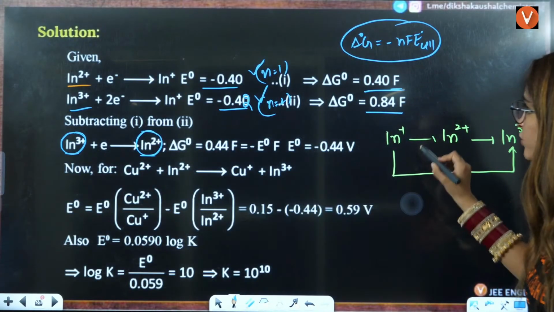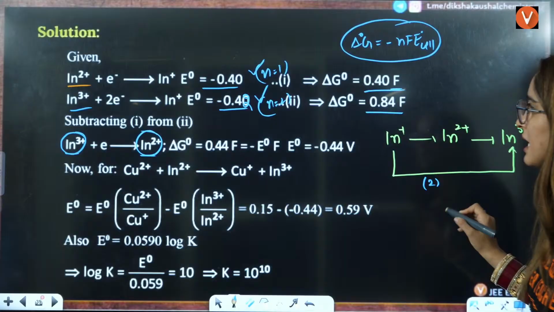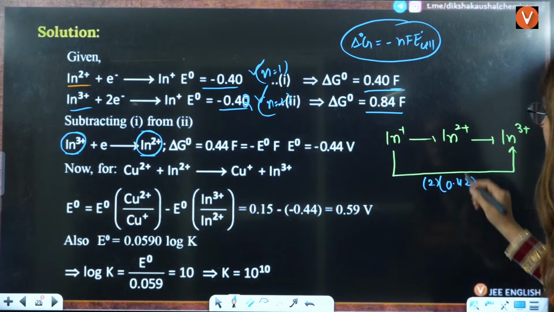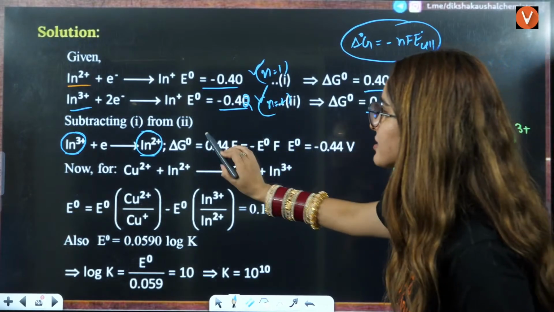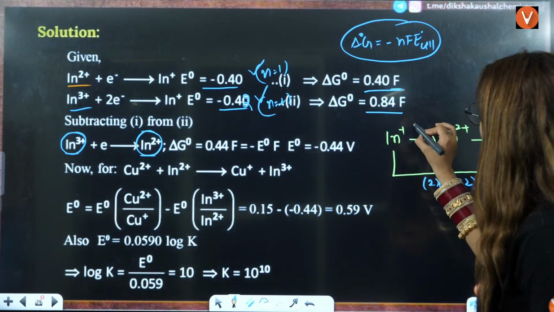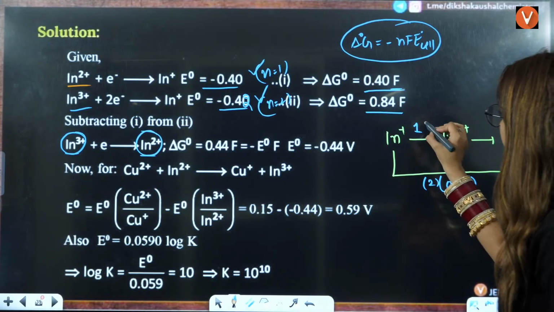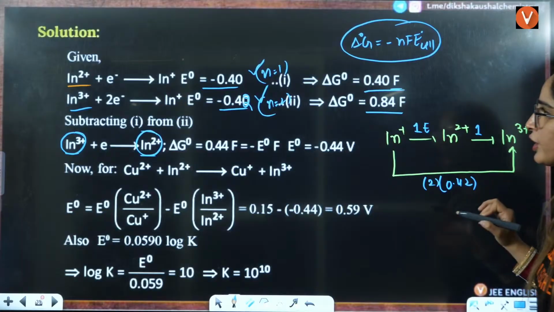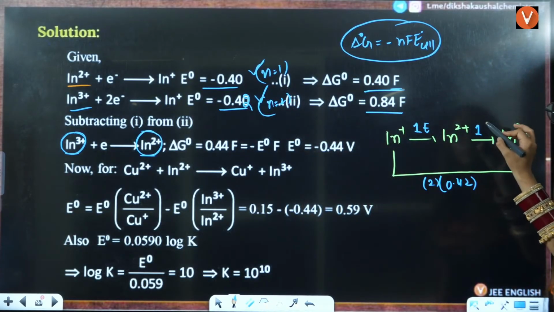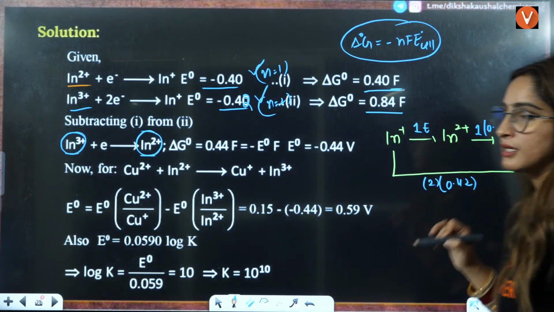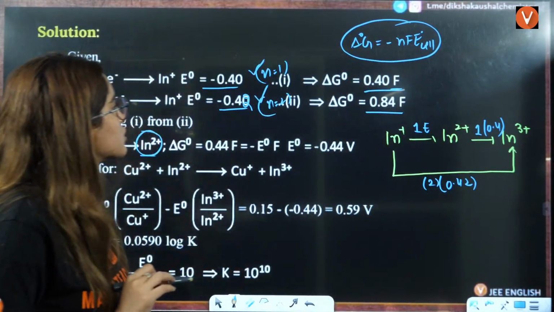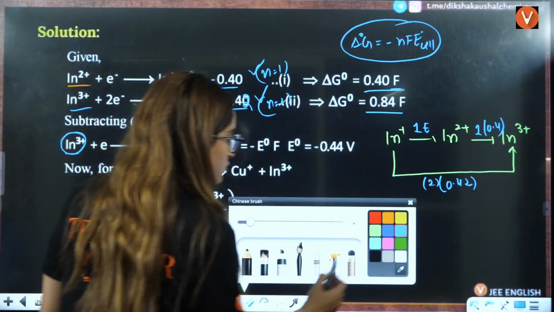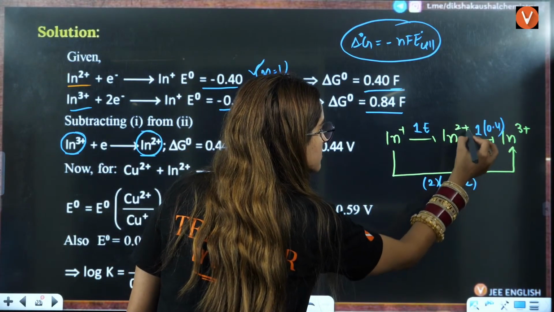Positive to 3 positive, n factor is 2, and here the E naught value is given to you, that is 0.42, right? For positive to 2 positive, we have to calculate the value. One electron you are gaining, and the E value you have to calculate. Here the n factor is 1, and the E value is given to be minus 0.4. So this is already given to you in the question, right?